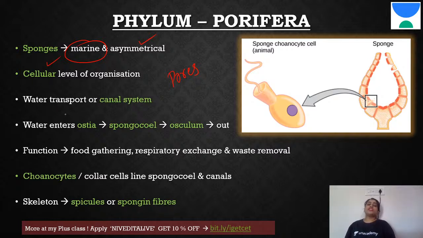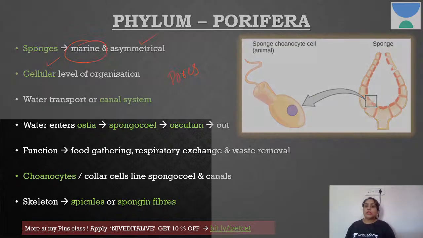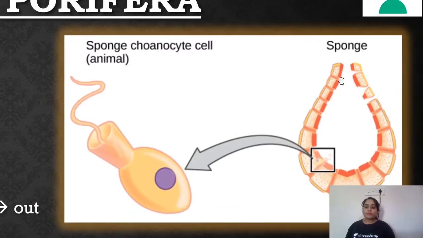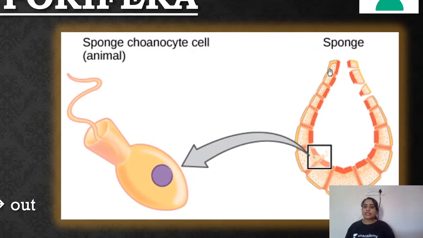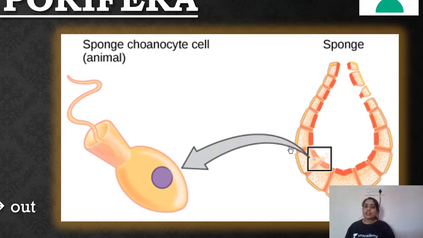One special feature they have is the water transport or canal system. If you take a section of the organism, it would look something like this. Now it will not look exactly like this, because this you can cut into two equal halves, and that is not how it will look. Let me zoom that for you. You'll have to follow my hand when I'm showing the image, since I can't use a pen here as far as I know. So if this is a sponge, you can see it has pores at the outer edge. These things here are the pores.